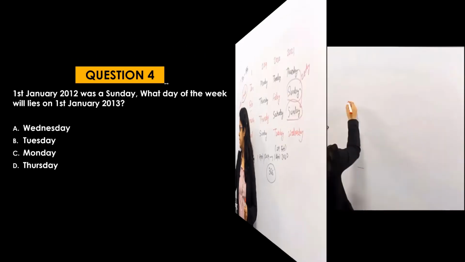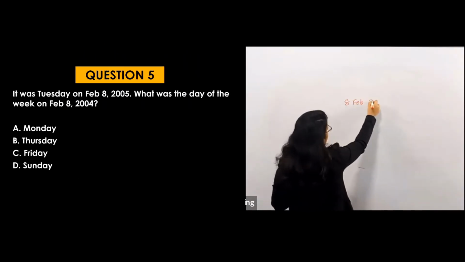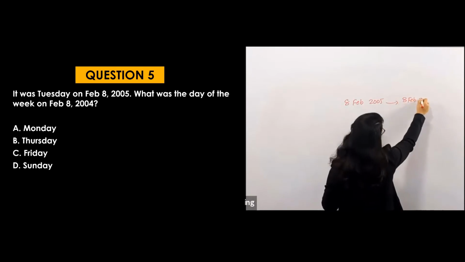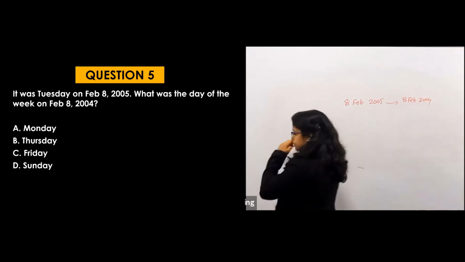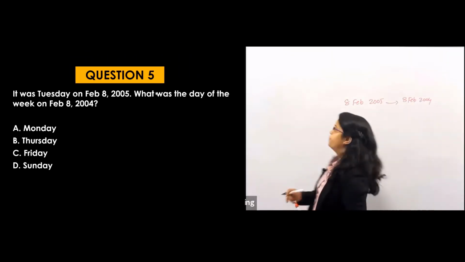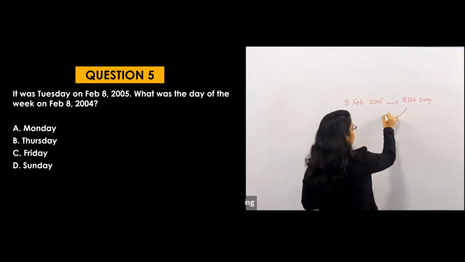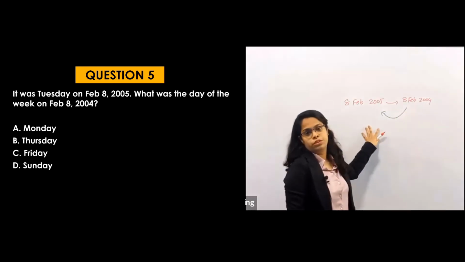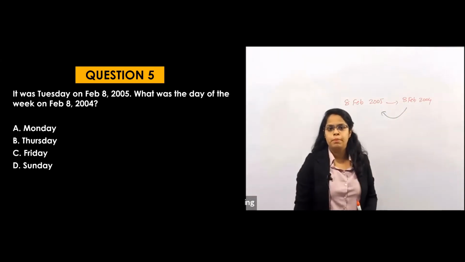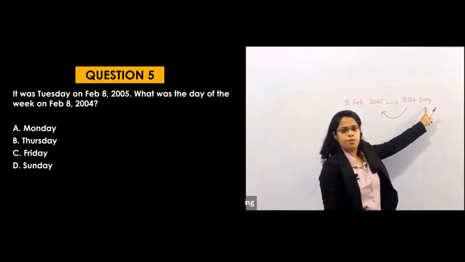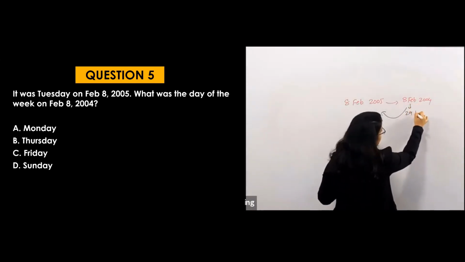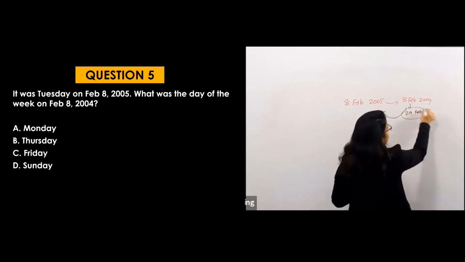That's really great, guys. 8 Feb 2005 to 8 Feb 2004. Is there 29 Feb? If I go from 2004 to 2005, let's consider that. Is there 29 Feb? Yes, because 2004 is a leap year. That means Feb will be of 29 days. So 29 Feb will be there.